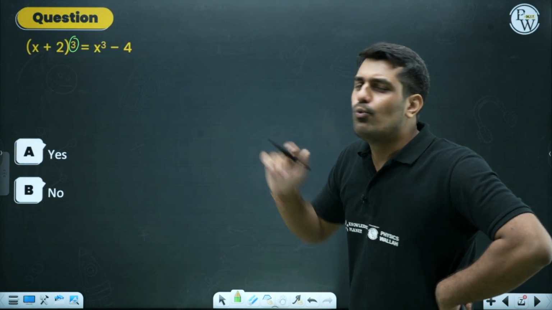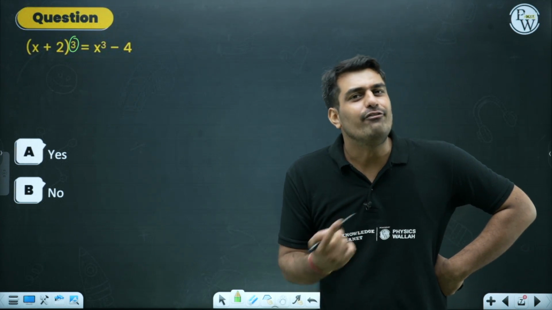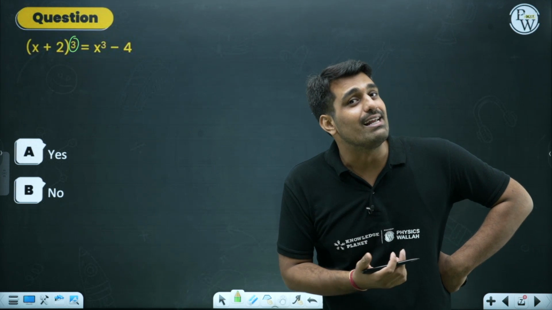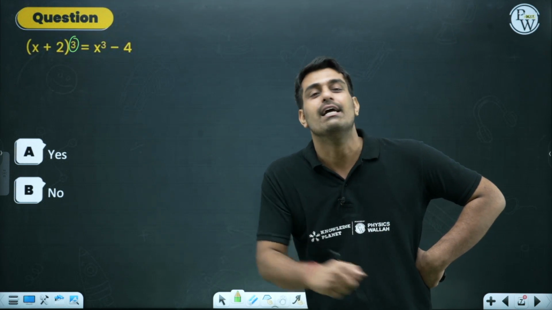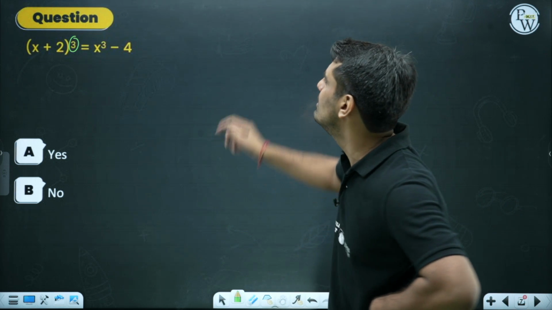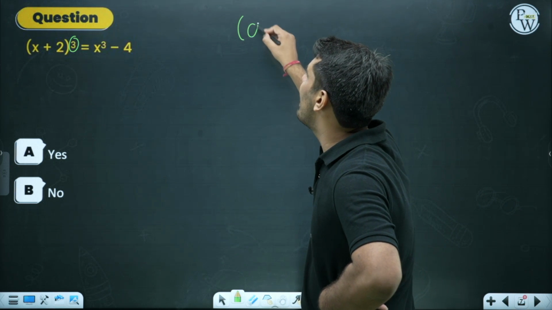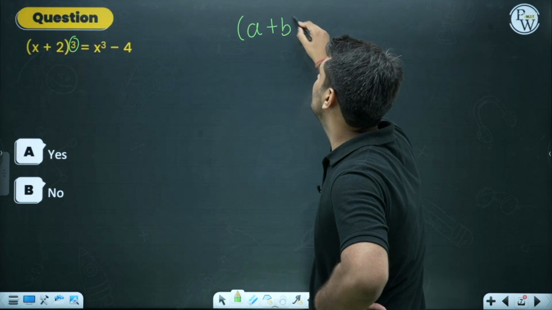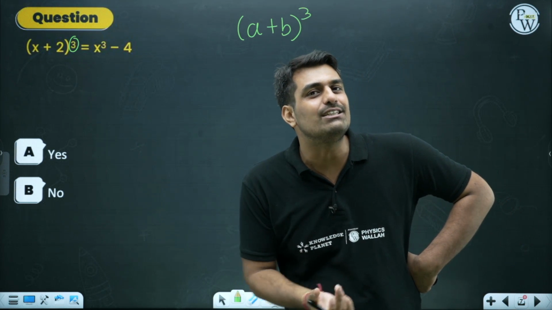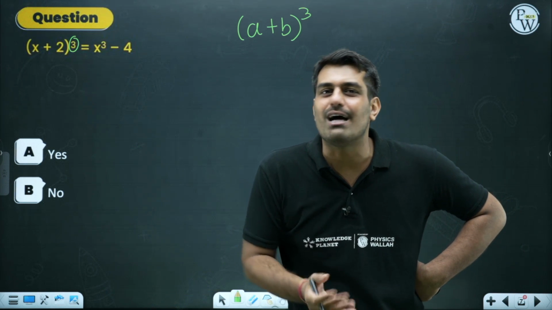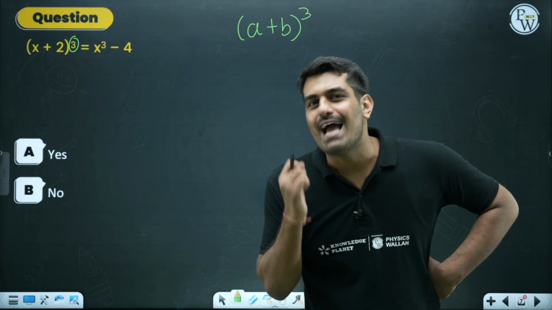To do that, one identity is required. And if you don't know the identity, then you will be struggling again in this question. Mathematics is not something which can be learned in isolation. For that, you have to make sure that whatever you have learned till date should be remembered. It's just like if you wouldn't have remembered the basic English of A, B, C, D, you would be struggling with the thing which I am communicating at the moment.